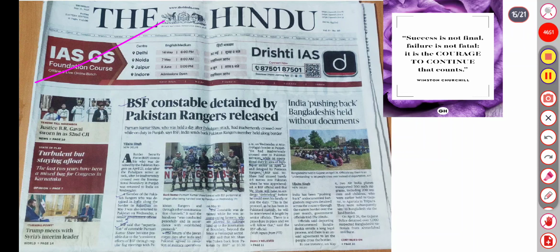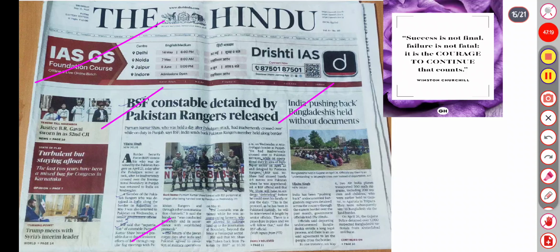So, the border security. Let's start with it. The Border Security Force jawan who was detained by the Pakistan Rangers on April 28, after the Pahalgam terror attack, after inadvertently crossing the international boundary in Punjab, was returned to India. The Ranger who was detained in India along with Rajasthan was also returned to Pakistan. The return of the jawan comes after India and Pakistan agreed to a ceasefire of military operations on May 10. The constable was detained while he was accompanying the farmer.